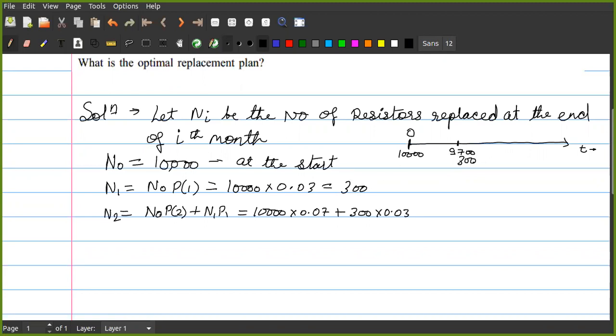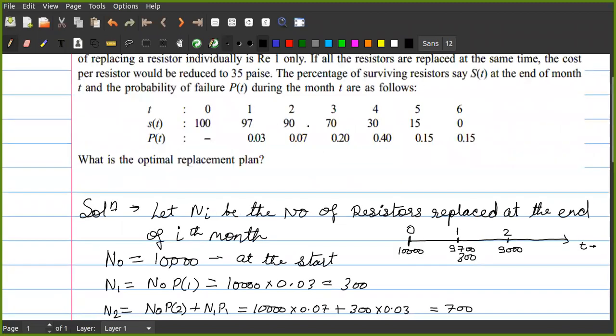That is recently installed. After the end of the second month, out of these 10,000 components, again there is a probability of 7%, so 700 may fail again. You can see here it will be 700, that is 10,000 into 0.07, the probability of the second month. Is it or not? Understood, students? Yes, sir.